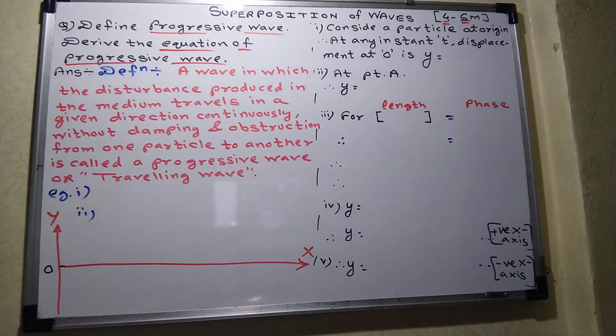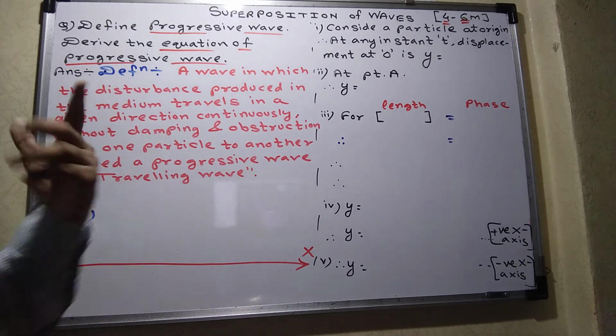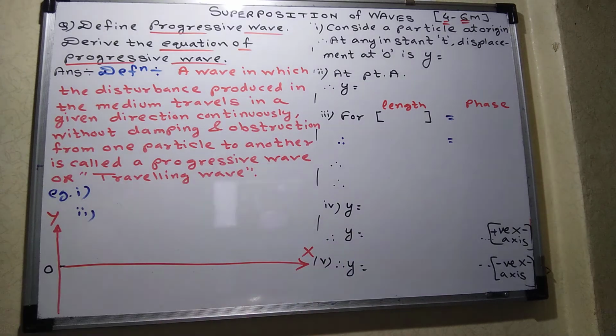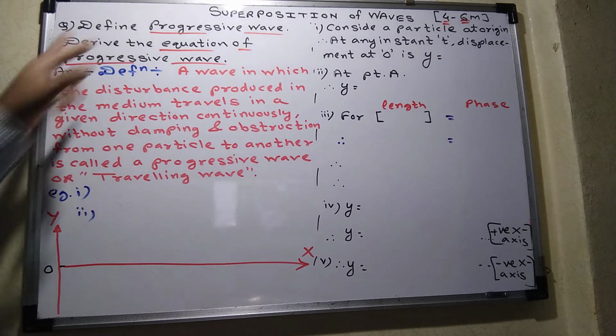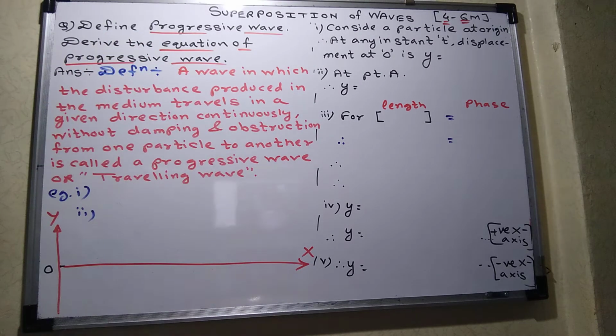This is a very important equation, because with the help of this equation, whatever we are going to derive, we have to use in one important question, that is the stationary wave. So let me give the definition of progressive wave, then I will derive the equation, and then we will think about that particular important question. So what is the first question? Define progressive wave and derive the equation of the progressive wave.